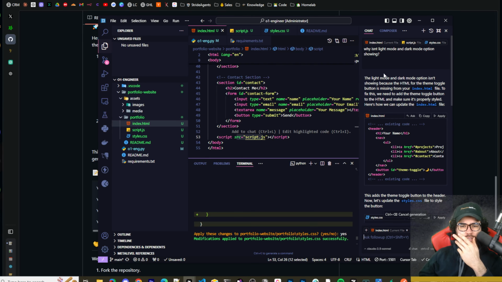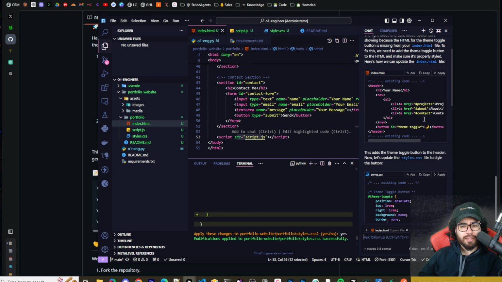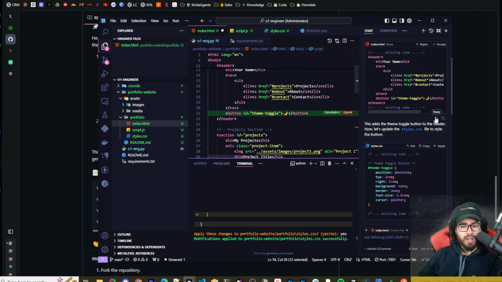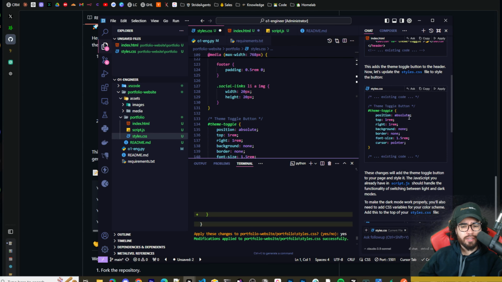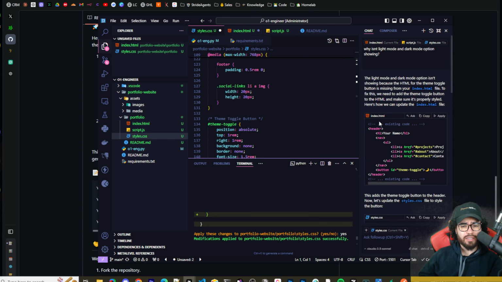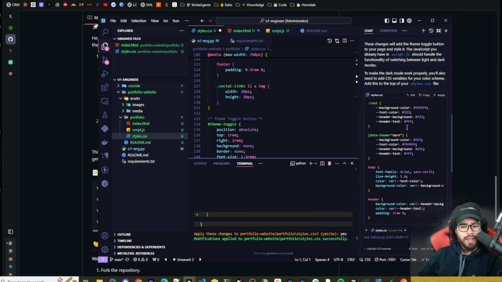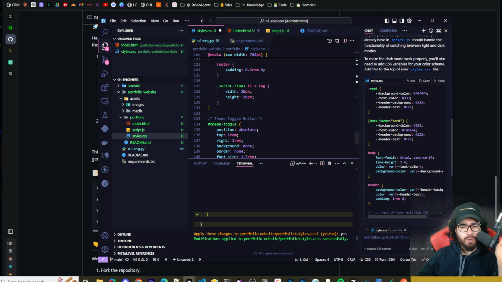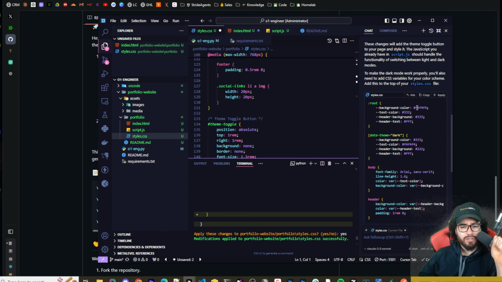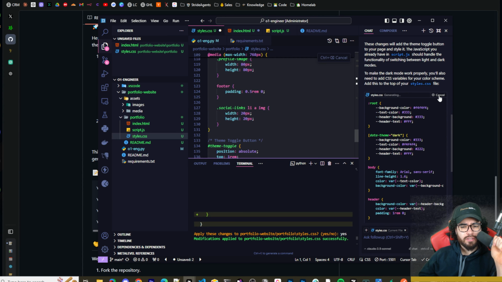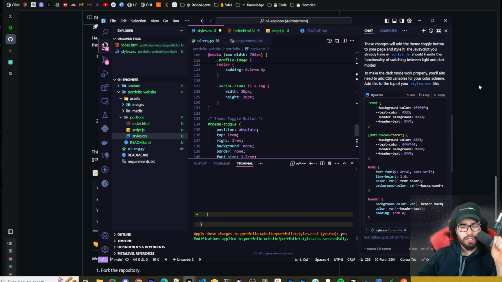Okay, so I just asked Cursor why we are not seeing light mode and dark mode, and it said because it's missing a button here. But for some reason, it didn't add the button. I'm just going to go ahead and apply what Cursor tells me here, and let's see if we can get this working. We're applying this style and index.html, and quite frankly, I could probably do this with an O1 engineer. It would just take a little bit longer, so I just want to see if this JS that it generated actually worked.